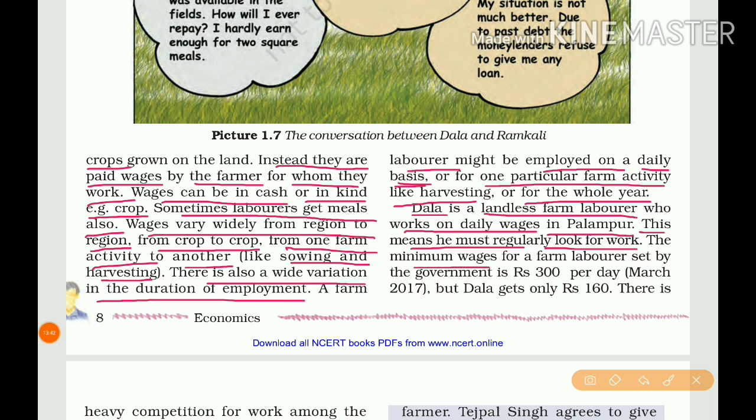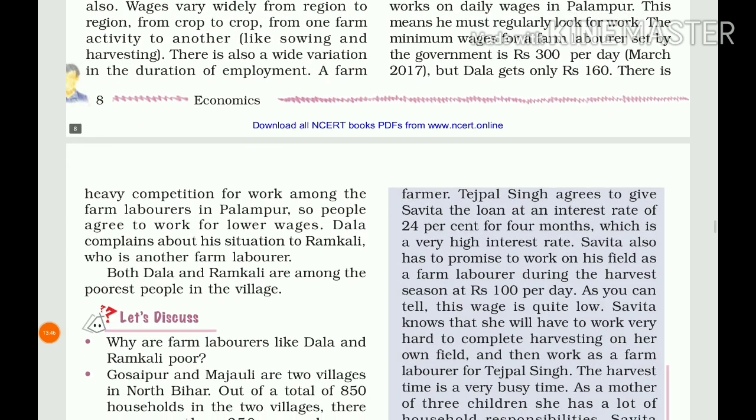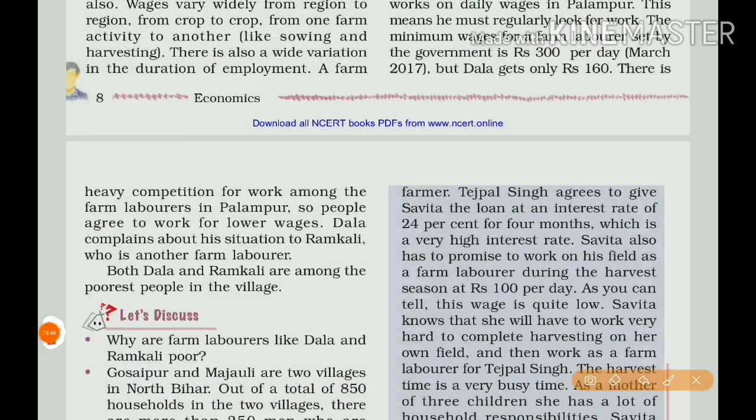The minimum wage for a farm laborer set by the government is rupees 300 per day, according to March 2017. But Dala gets only rupees 160.